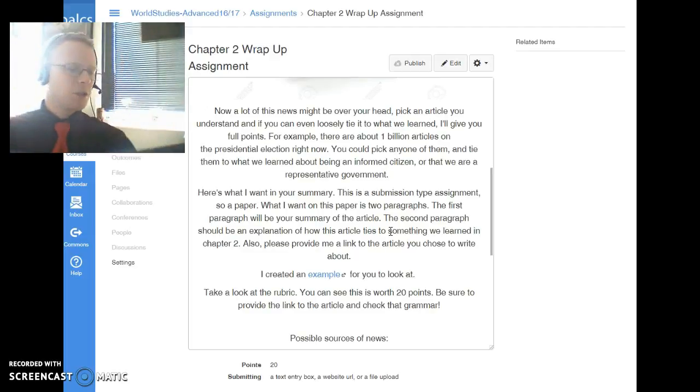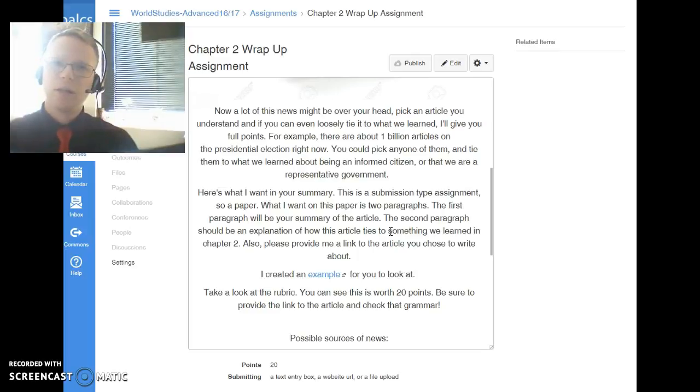Here's what your submission should look like. It's a submission type assignment. That means either a text box or you're uploading a document like Word or LibreOffice or a Google page, something like that. It's going to have 2 paragraphs. The first paragraph, worth 5 points, is your summary of the article. The second paragraph is you linking the article to something we learned in Chapter 2, be that the politics, the U.S. government part of it, or the economics part of it.